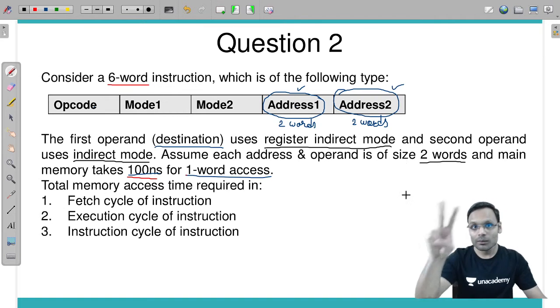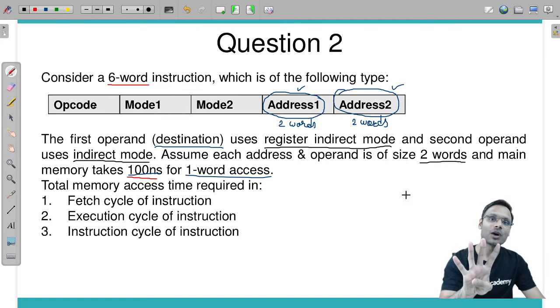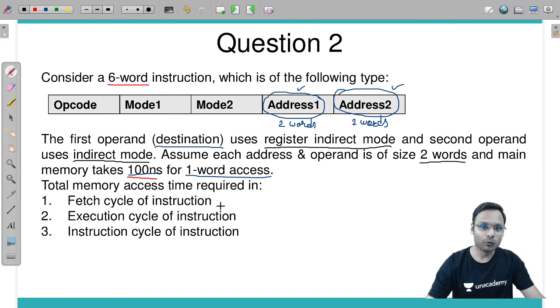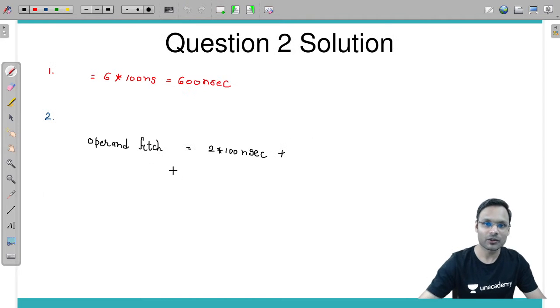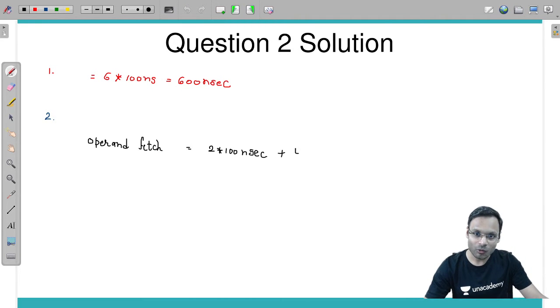So 2 words plus 2 words, 4 words, are accessed from memory, and 1 word access is 100 nanoseconds, so you require 4 accesses of 100 nanoseconds each. For operand fetch only, you will require 400 plus 200, 600 nanoseconds.